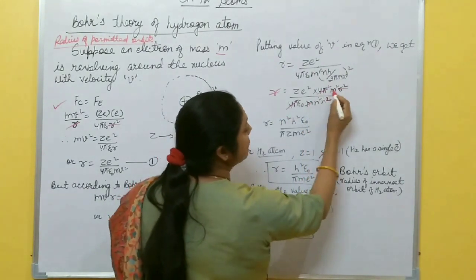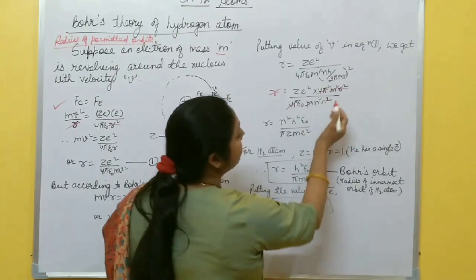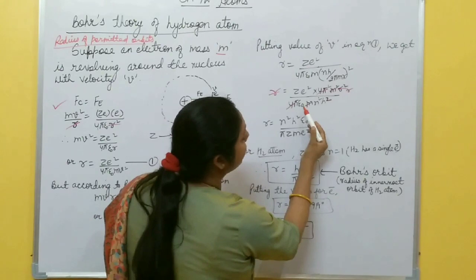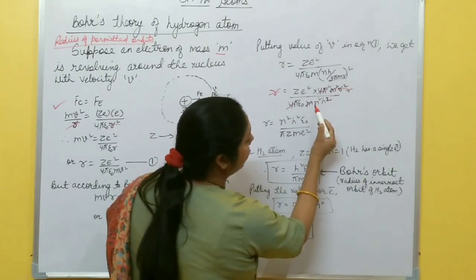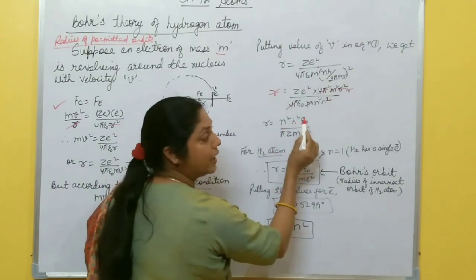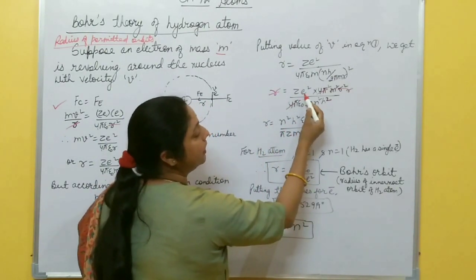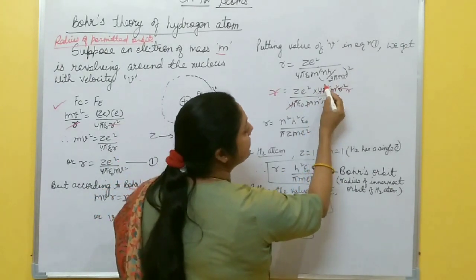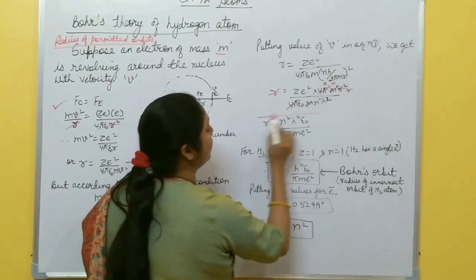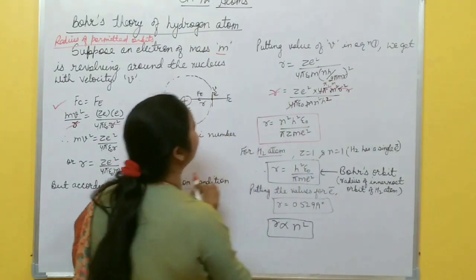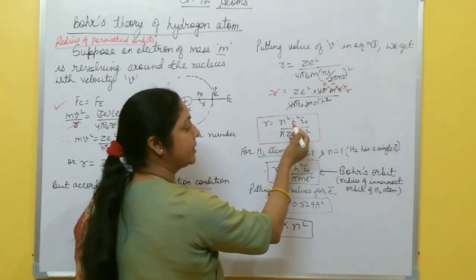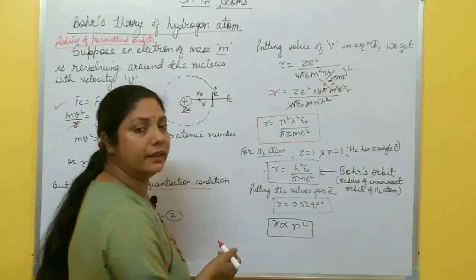Then m, one m is also cancelled. So from here, r becomes, one r is left here. In the denominator, what is left? Epsilon naught n square h square, right? So r equal to n square h square epsilon naught by Z e square. Then 1 pi is left here and 1 m is left here. So pi Z m e square. This is the radius of the hydrogen atom according to Bohr's atomic model. r equal to n square h square epsilon naught by pi Z m e square.